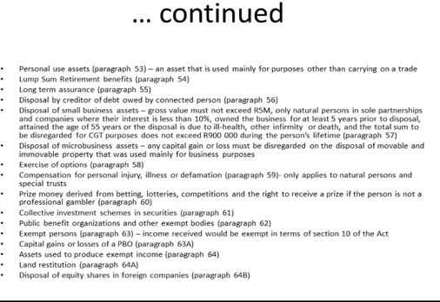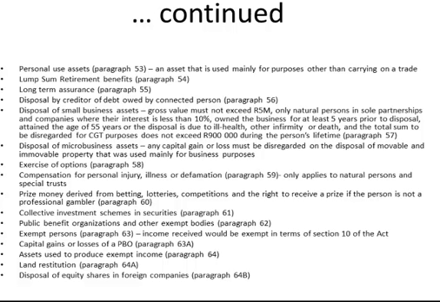Disposal of micro business assets, exercise of options, compensation for personal injury, illness or defamation. Remember, this only applies to natural persons or special trusts. Prize money, as long as the individual is not a professional gambler. If the person is a professional gambler, the prize money would form part of his gross income, as it would be of a revenue nature.